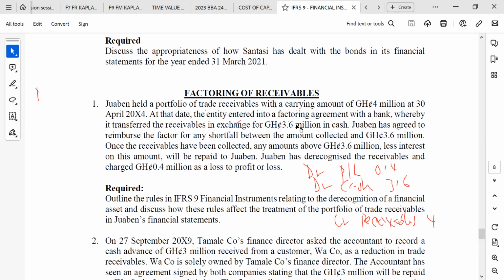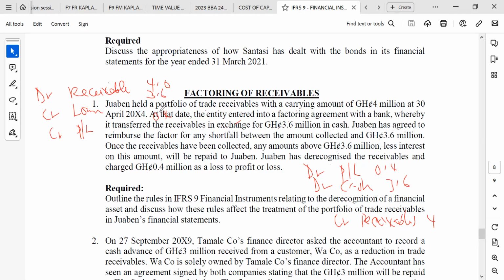So they will now debit their receivables with the 4.0. Then they will credit financial liability, which is the loan taken. You see that the cash will be the same because they are receiving cash, so that will be 3.6. Then they will credit their profit or loss, by reversing the loss of 0.4.